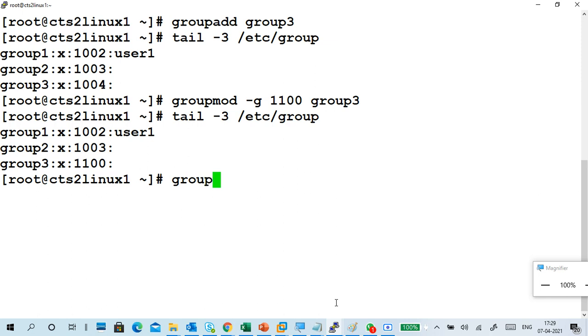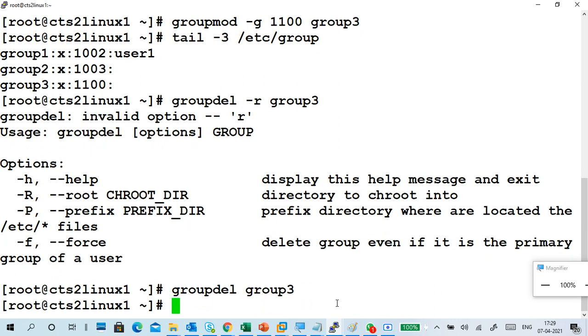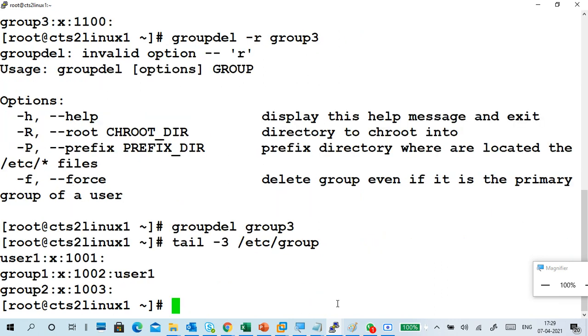This is groupmod. Now I decided to delete the group. groupdel space group3. No, there is no r. Hyphen f is there, so no problem. You can use hyphen f. Just groupdel, and verify the group is deleted.